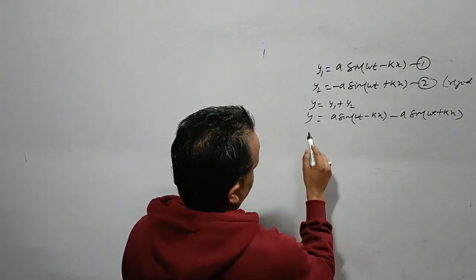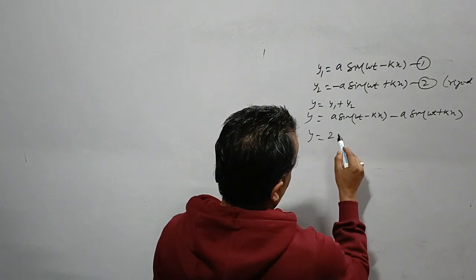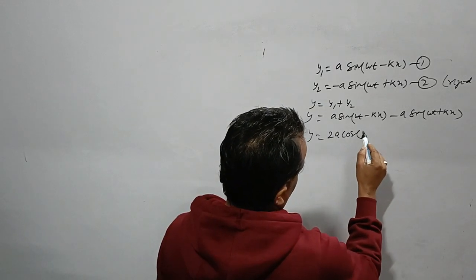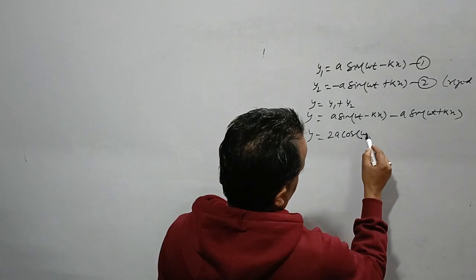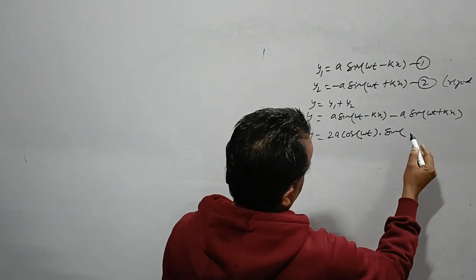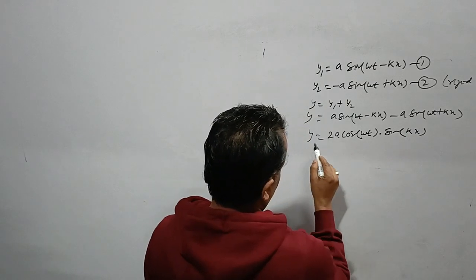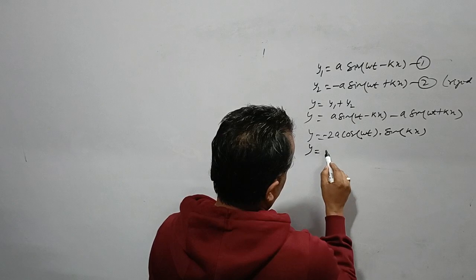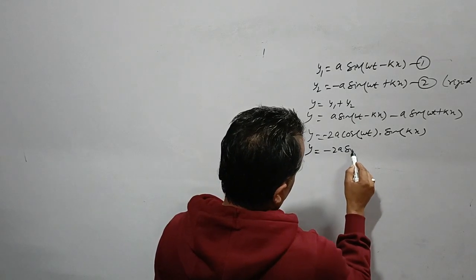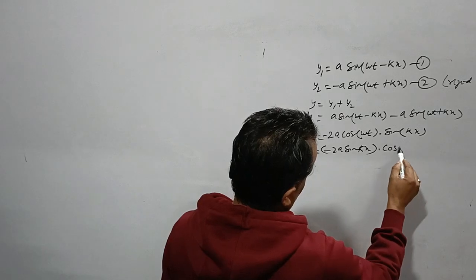See, sin C minus sin D is 2a cos omega t into sin((C minus D) by 2). It is coming out to be this: minus 2a sin kx into cos omega t.